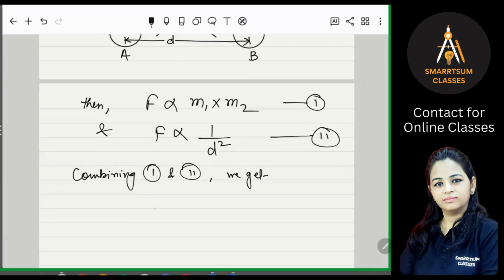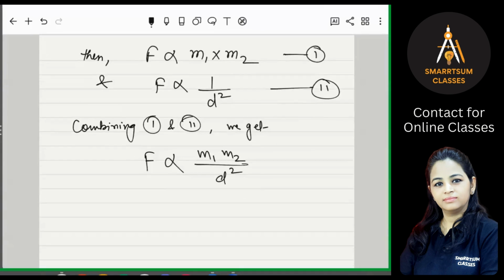We can write that F is proportional to M1 into M2 upon D square. Now, this is a proportion which we are writing here. Whenever we remove the sign of proportionality, we always put a constant. So whenever we convert this proportional sign into equal to, we always multiply with a constant. And this time the constant is G.